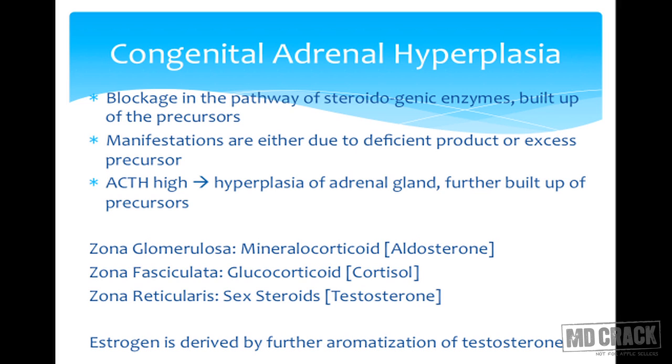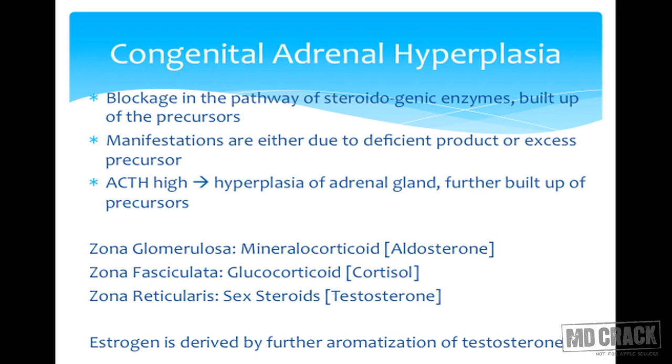This deficiency of the final product, which is cortisol or mineralocorticoids, gives rise to a feedback and there is an increase in ACTH hormone. This ACTH further aggravates the blockage and hence there is a buildup of precursors.